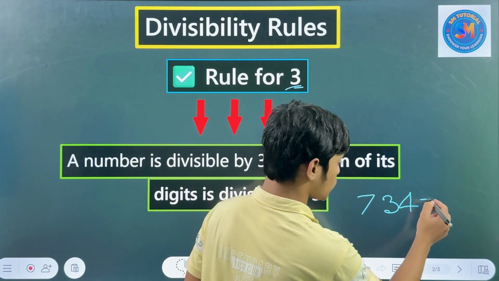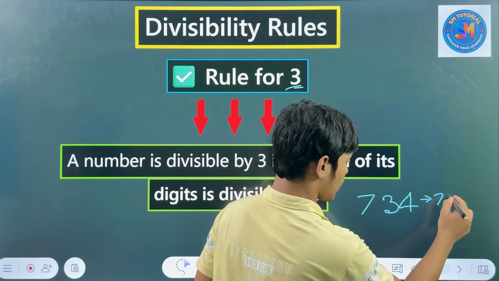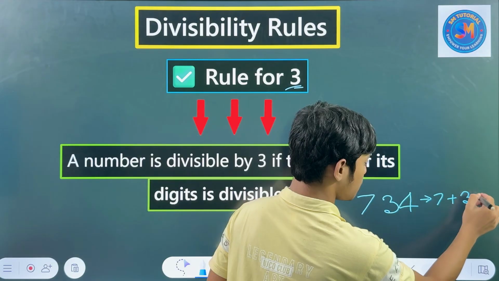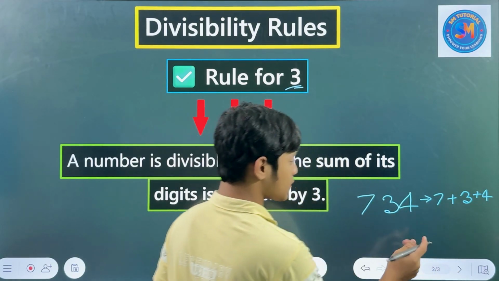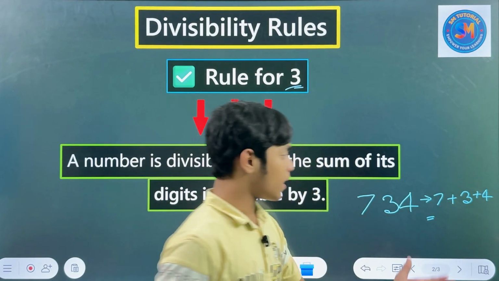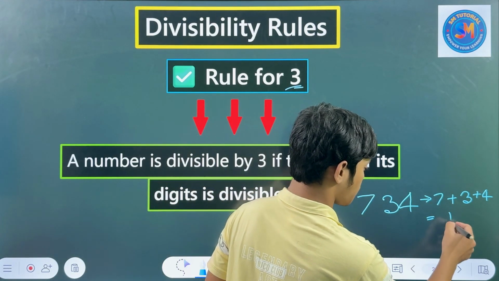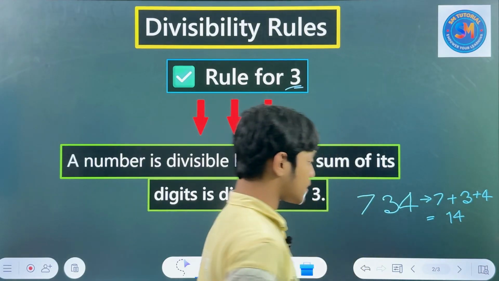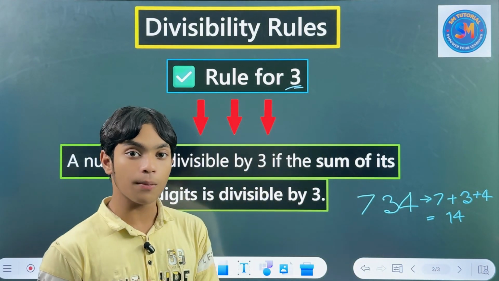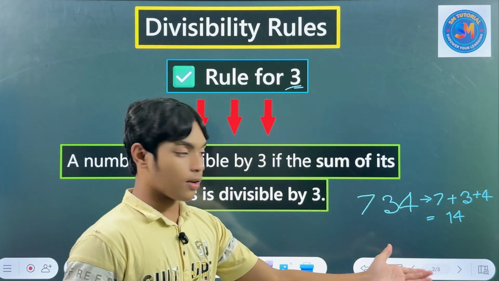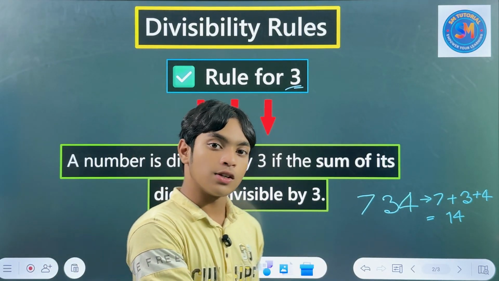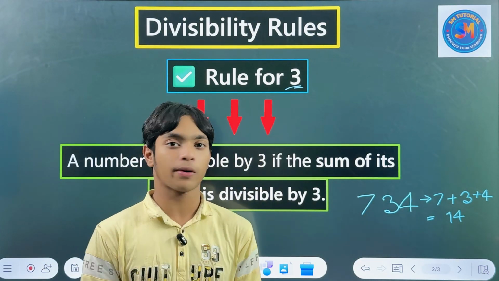You can write it this way: 7 plus 3 plus 4. In this way, what will this be? This will be 10, and 14. This is the sum of these digits. So if the sum, 14, is divisible by 3, then the whole number is divisible by 3.